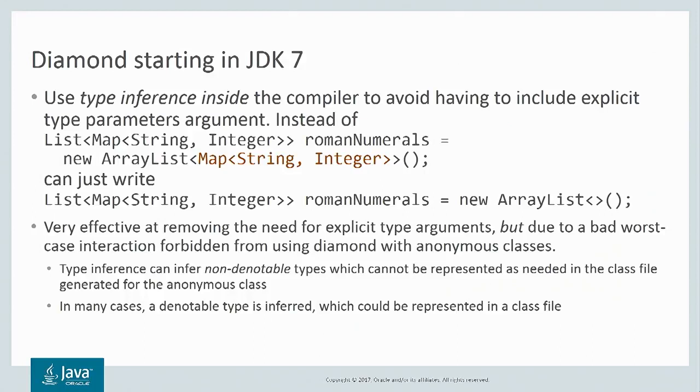Now this language feature is very effective at removing the need for explicit type arguments. However, there are some cases you can't use it. Because of a bad worst case interaction between Diamond and anonymous classes, you cannot use those with each other. The problem is there are cases where type inference can infer something called a non-denotable type. That non-denotable type is outside the type system we can use as programmers, and it cannot be represented in the class file that needs to be generated for the anonymous class. However, that's a worst case outcome. In many cases, a denotable type is inferred, and that could be represented in a class file.